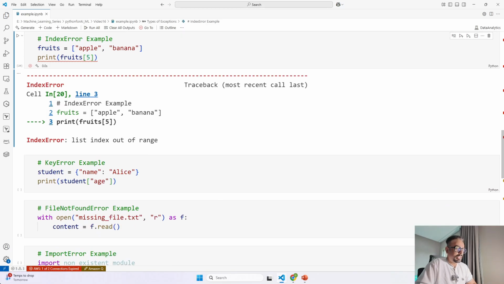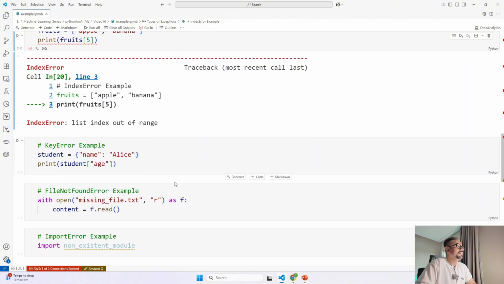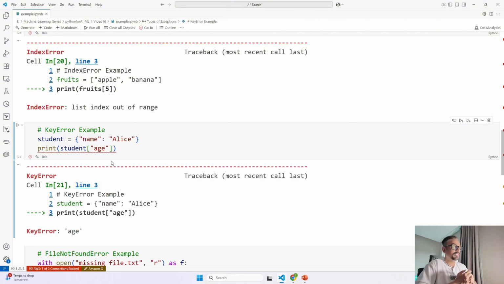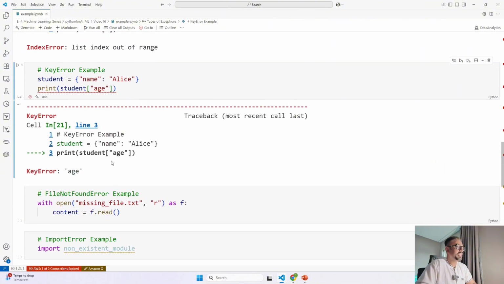Next, we are trying to access the key, that is age, in a dictionary that only has name. Over here, if you see, name is Alice, there is no age. If I try to access that, it is going to give me KeyError, because that key does not exist in the dictionary itself. That is how you get KeyError.